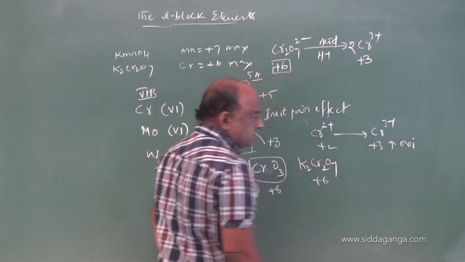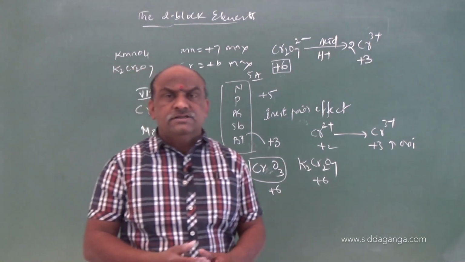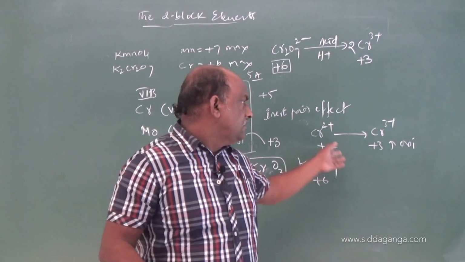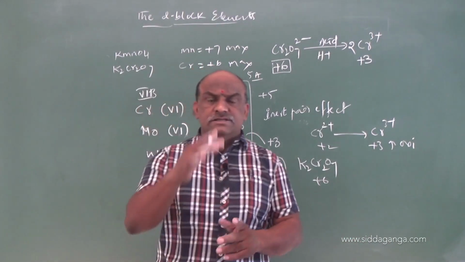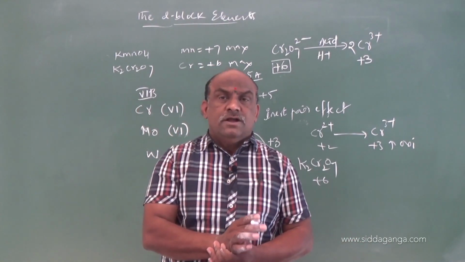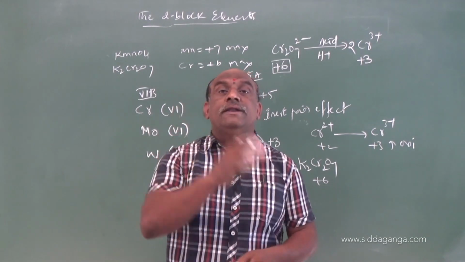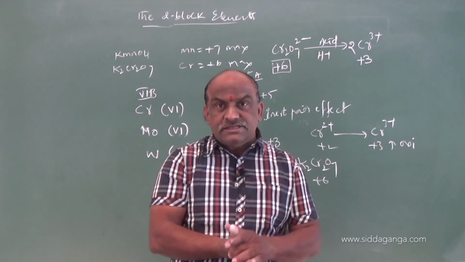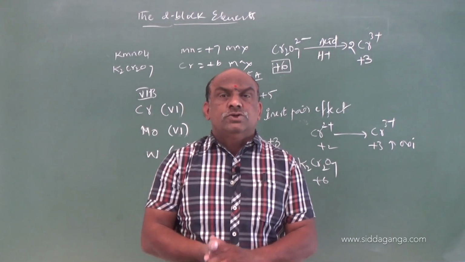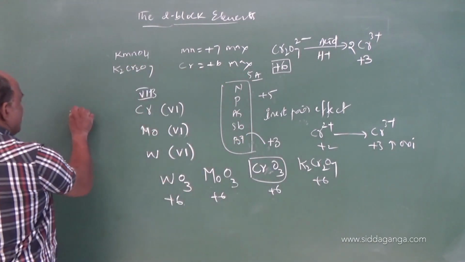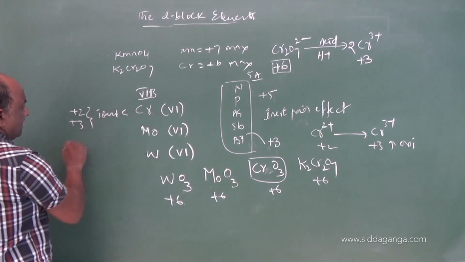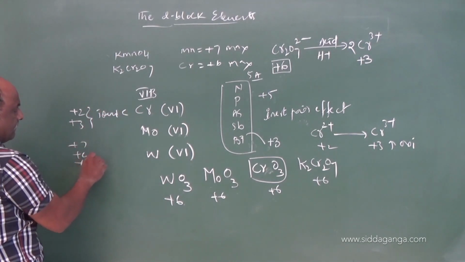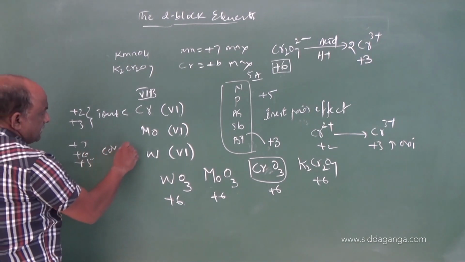Oxidation reaction: the species which is involved in oxidation is called the reducing agent. Lower oxidation states act as reducing agents, higher oxidation states act as oxidizing agents. Higher oxidation states are covalent in nature, lower oxidation states are ionic in nature. +2 and +3 oxidation states can form which bonds? Ionic bonds. +7, +6, +5, what nature do they form?